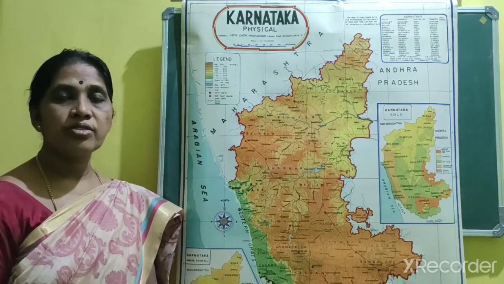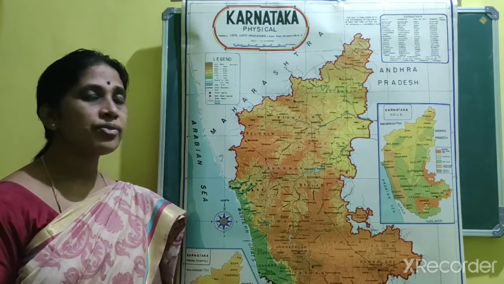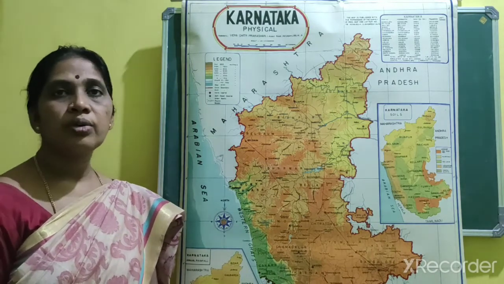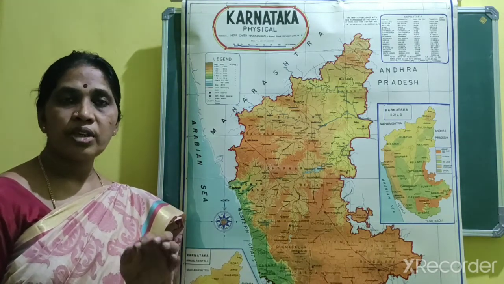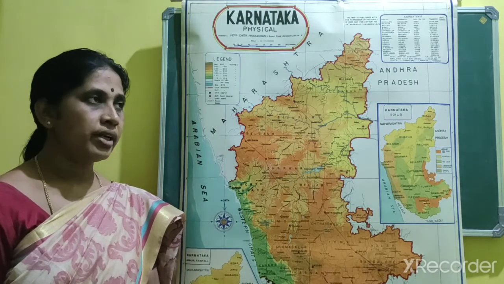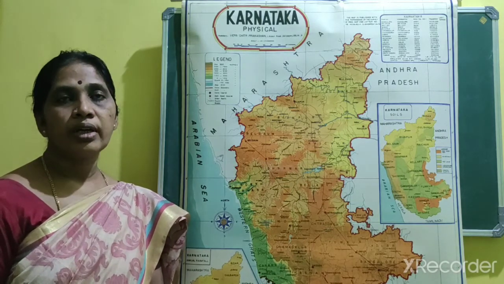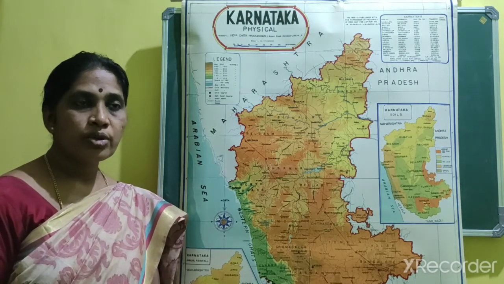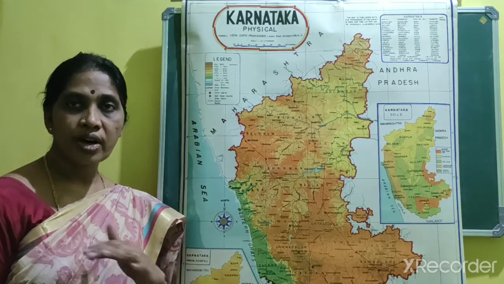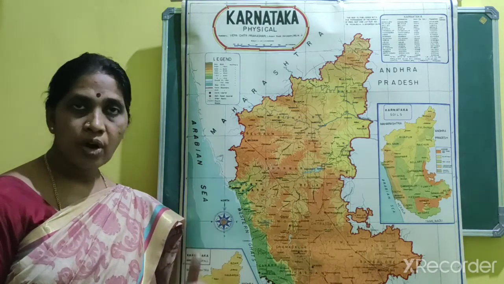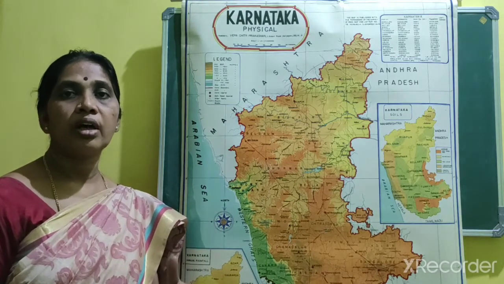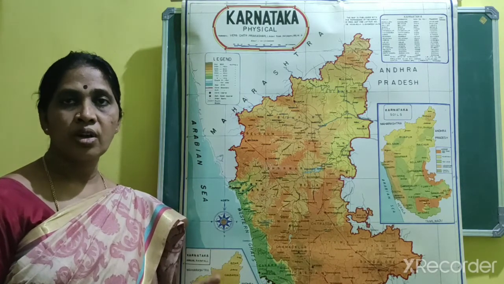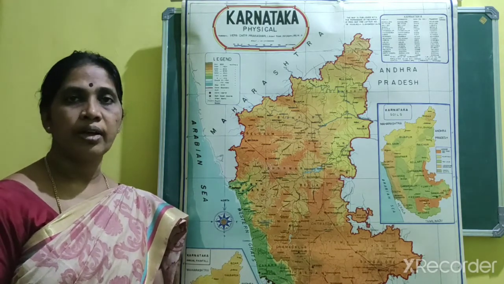Today in this class we are going to study the features of the physical divisions of India. Here we are going to study the features of each division of Karnataka in detail. As you all know, Karnataka is a part of peninsular India, and North India has a vast plain, and when we come down towards the south you could see the undulated land. Undulated land means you could see more ups and downs in the southern part of India.